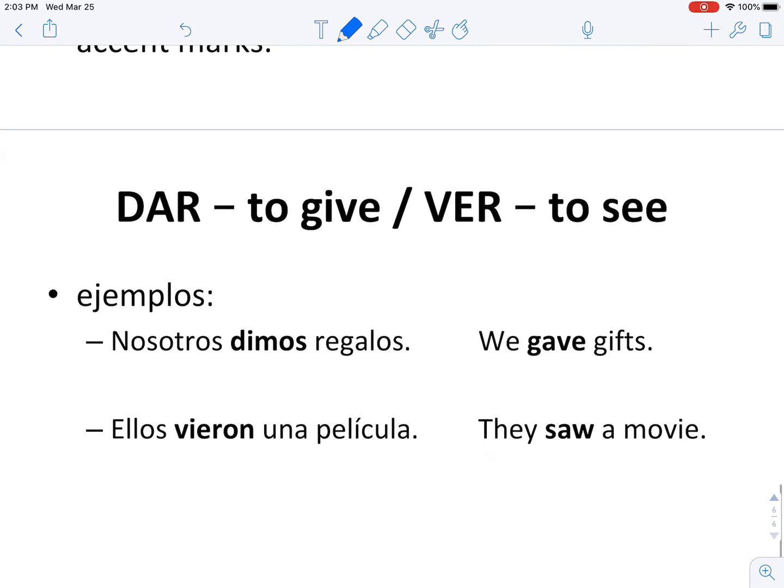So let me show you some examples here. Because they do have different forms, we don't have to worry about any context clues of how to use them. So I'm just going to give you examples. The first one is an example of dar. Nosotros dimos regalos, or we gave gifts. Remember this is in the past. Ellos vieron una película. They saw a movie.